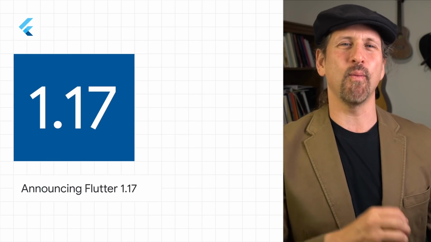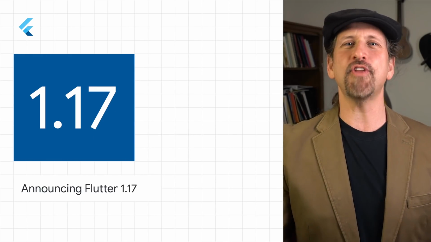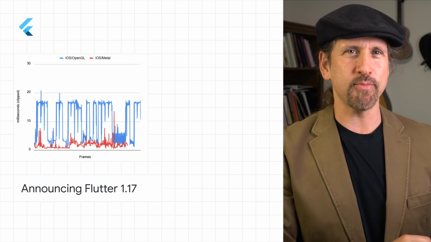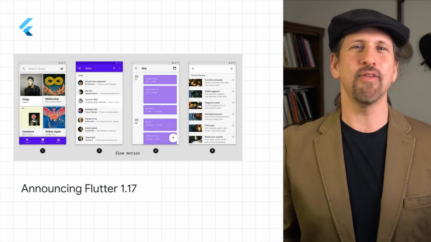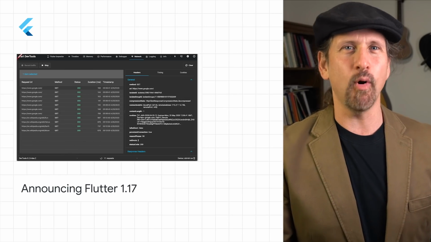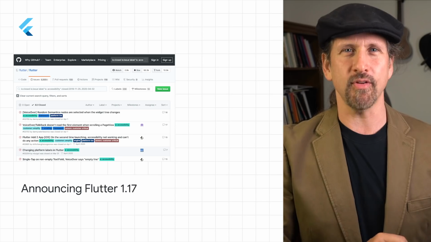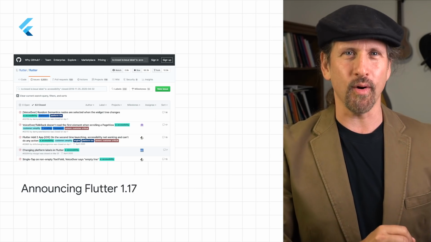We announced Flutter 1.17, our first stable release of 2020. It includes Metal support for faster iOS performance, new material components, new network tracking tooling, and mobile performance and size improvements, along with an unprecedented number of fixes. Check out the post to learn more.